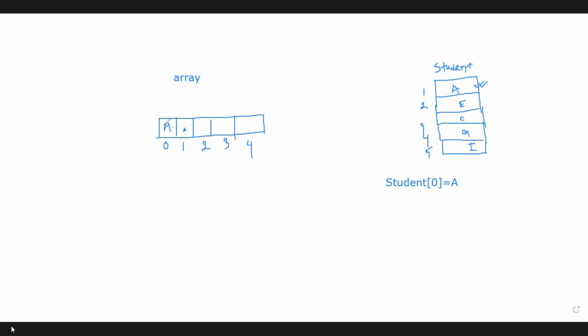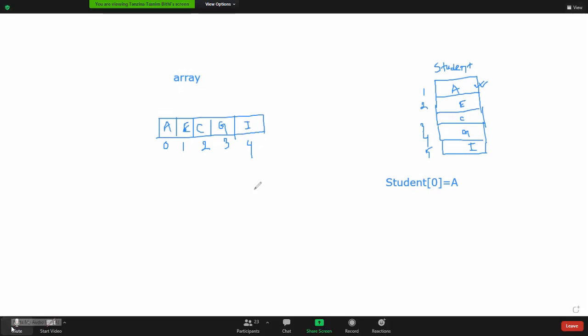So if you use the first memory location for storing A, the next memory location should be used for storing the second data item, which is E, right? And then we can store C, G, and E. Look at this, we are storing the data in an orderly manner, right? This is a one-dimensional array.